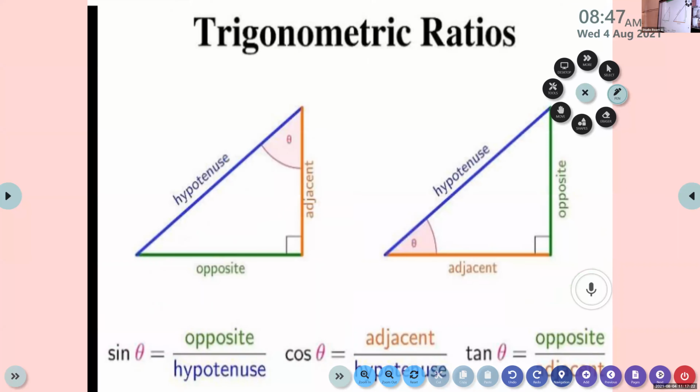Okay, all of you listen. Here we are going to define sine theta.